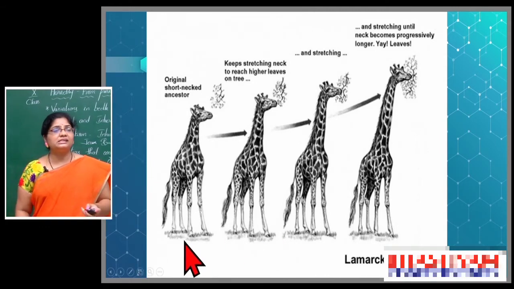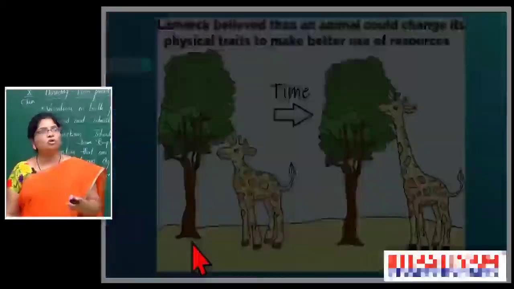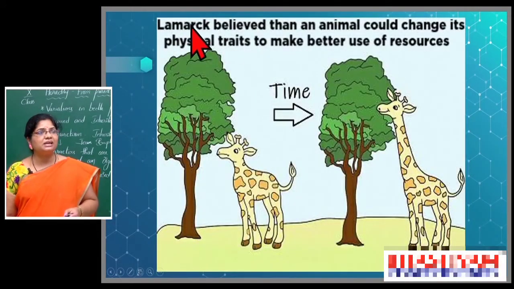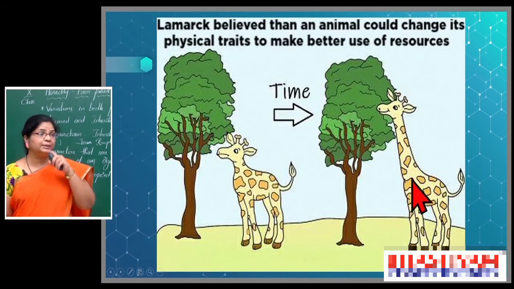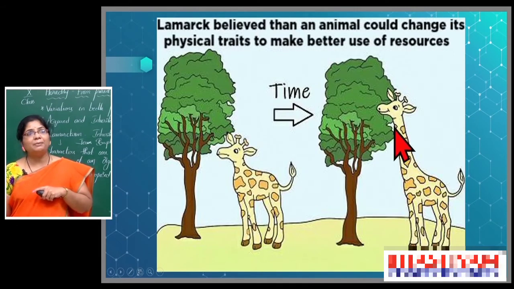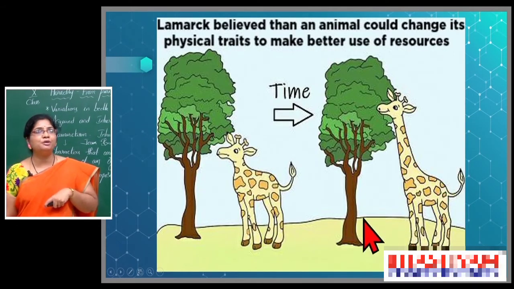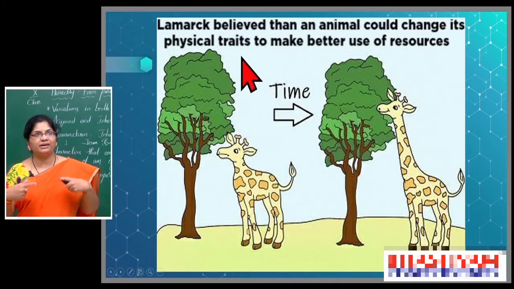Okay. And next, see how it shows a change. See, the first one is like a lamb, a small goat, but after stretching the neck, see how it became a bigger one. Lamarck believed that an animal could change its physical traits, its physical appearance, to make better use of resources.